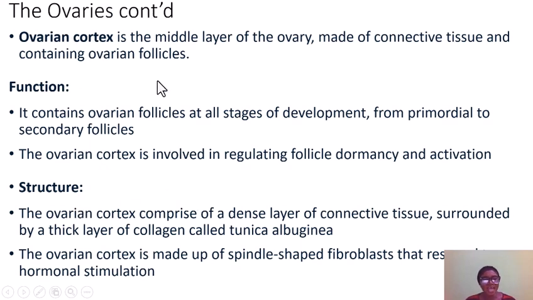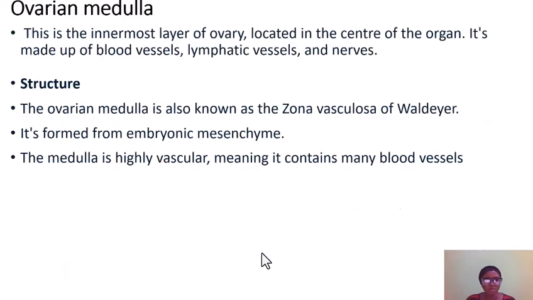Now, we talked earlier about the ovarian cortex and the medulla. We said the ovarian cortex is a portion made up of connective tissue, which functions as the outer covering of the ovary. It's made up of a dense layer of connective tissue surrounded by the tunica albuginea, and also responds to hormonal stimulation. Then the ovarian medulla is the inner portion, which is highly vascularized, made up of blood vessels, lymphatic vessels, and nerves.